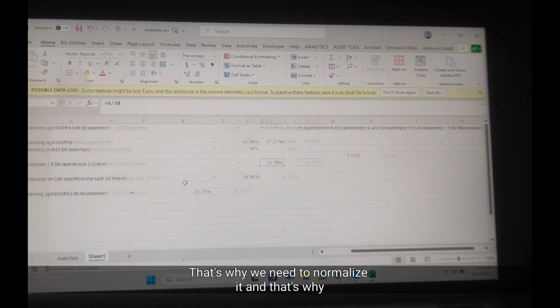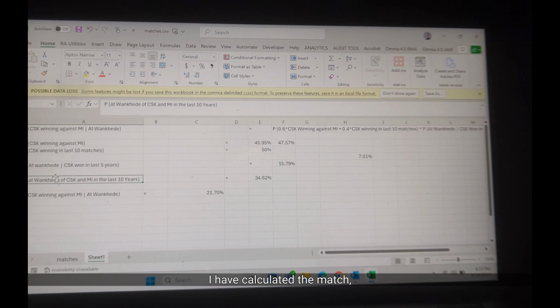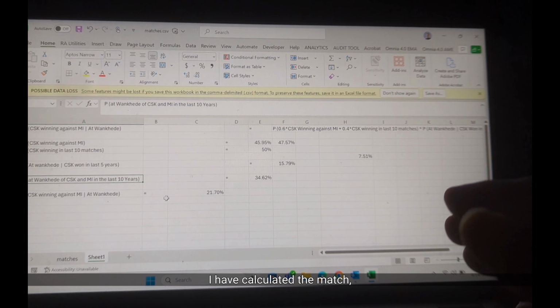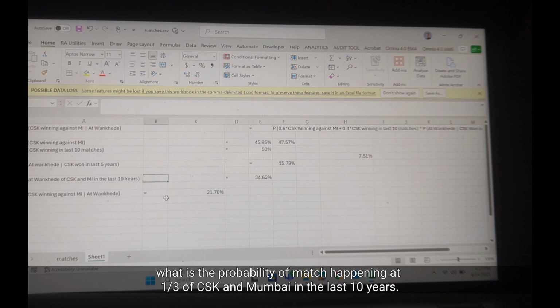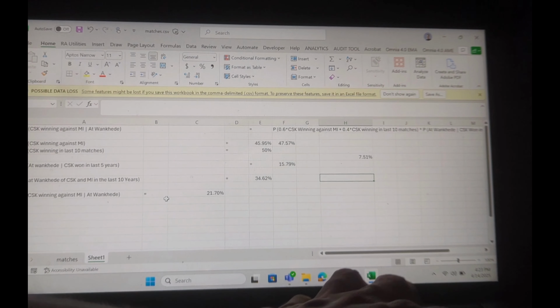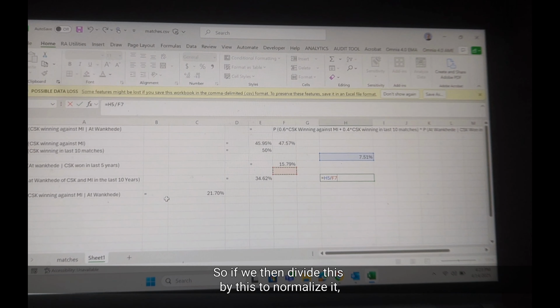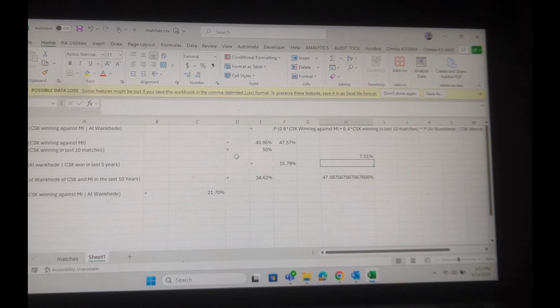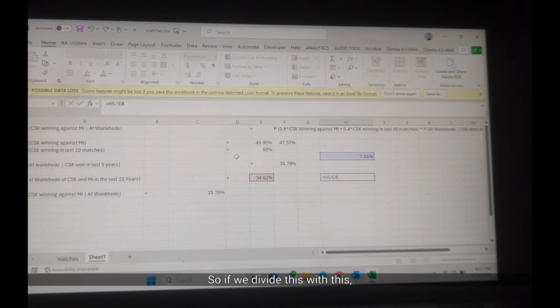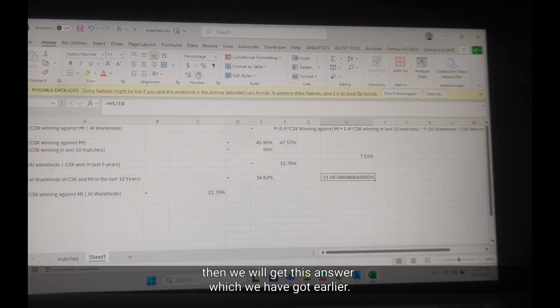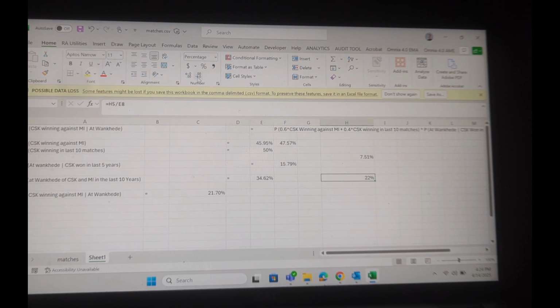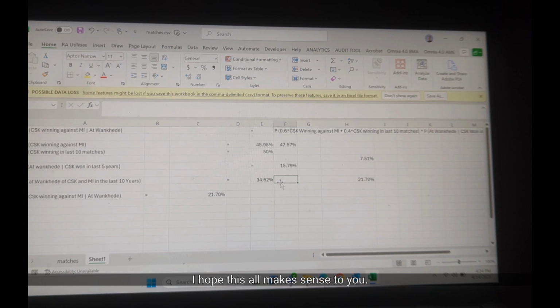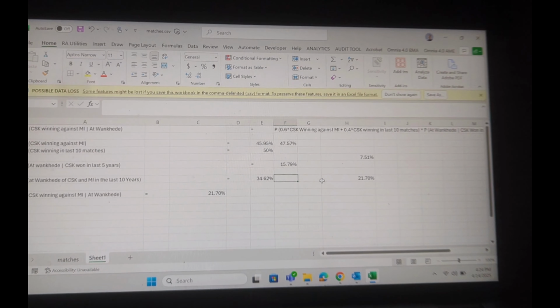That's why we need to normalize it, and that's why I have calculated: what is the probability of a match happening at Wankhede of CSK and Mumbai Indians in the last 10 years? So if we then divide this by this to normalize it, we will get this answer which we have got earlier. I hope this all makes sense to you.